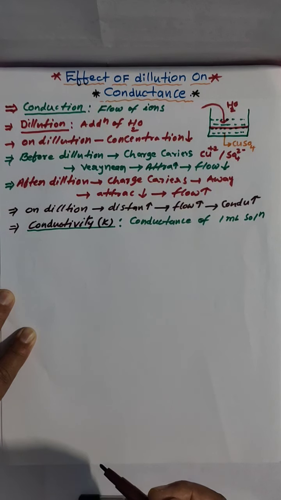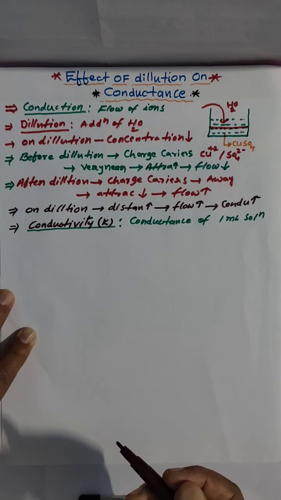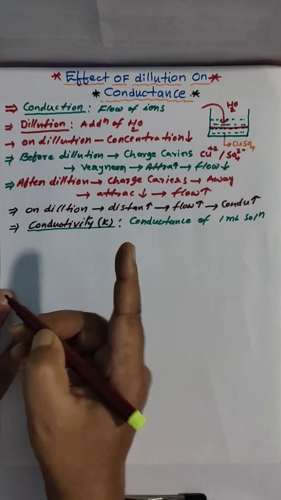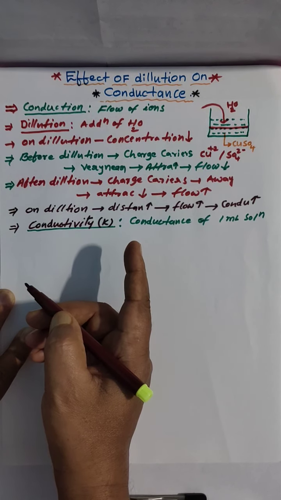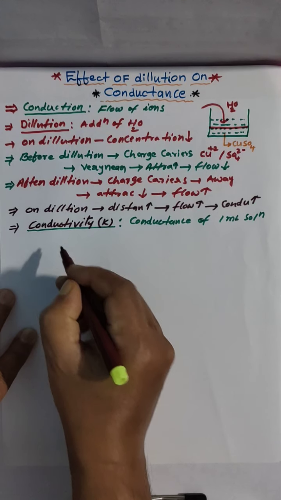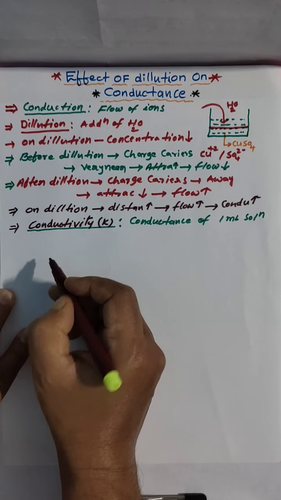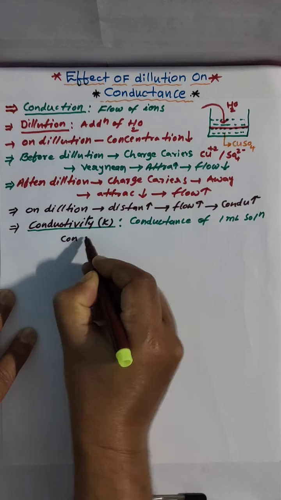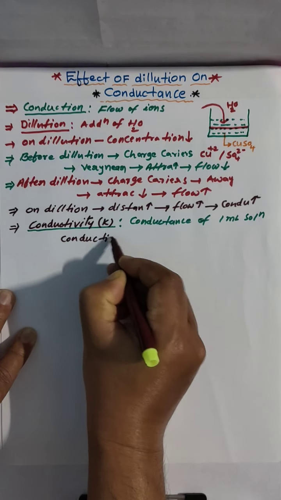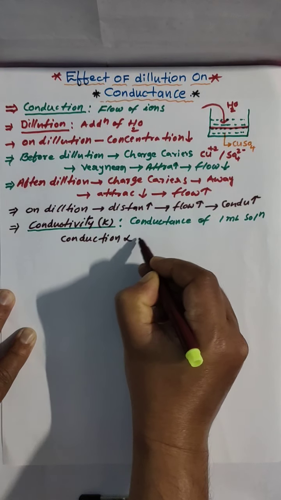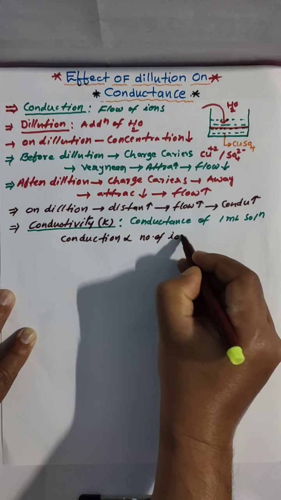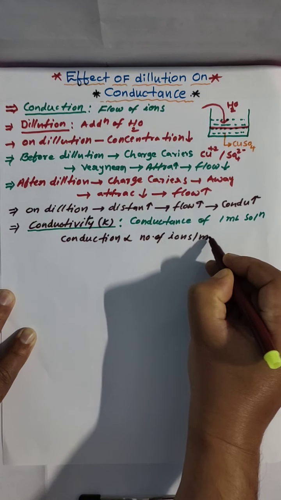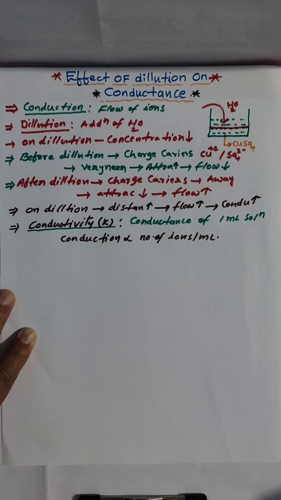Clear? From this we can conclude that conduction is directly proportional to the number of ions per milliliter. This you also have to remember, per milliliter.